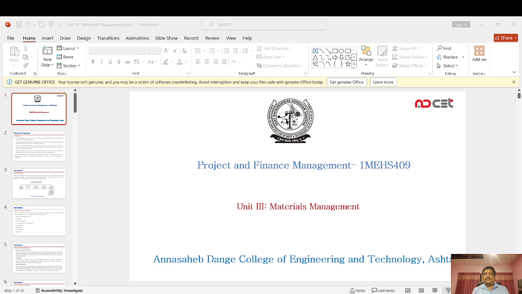Hello students, now we will start with the next unit, that is material management. So we will discuss here what the importance of material management is, and what the different steps involved in material management are, and how we can do these things. What is the objective of material management? And then we will go towards the different steps in detail, how this material management is important and all these things.